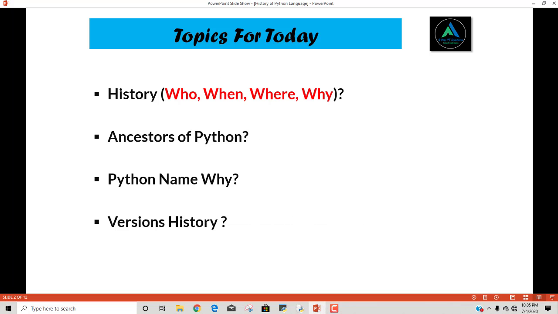The topics that we are going to cover are the history: who developed this Python language, when, where and why. And then we will talk about the ancestors of the Python language. Then we will talk about the reason behind the name of Python, from where basically this name originated. And then at the end we will discuss different versions of Python till now.